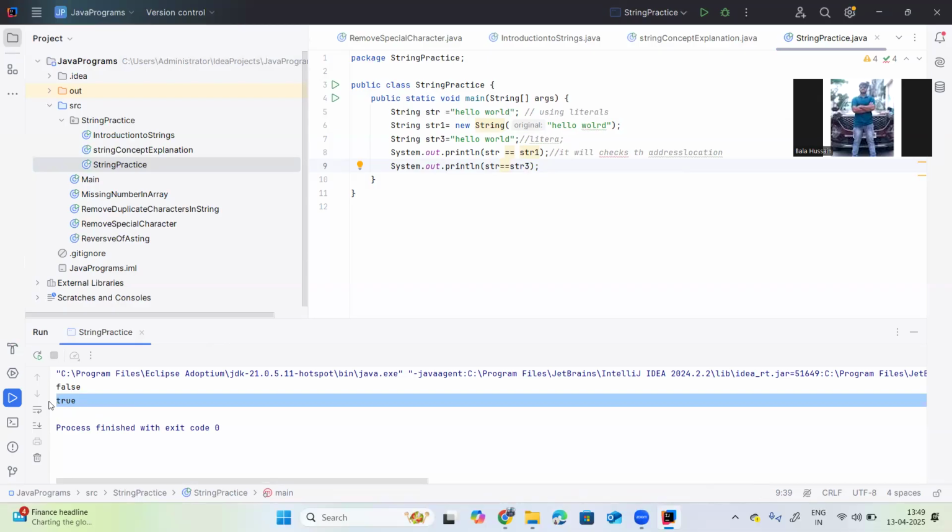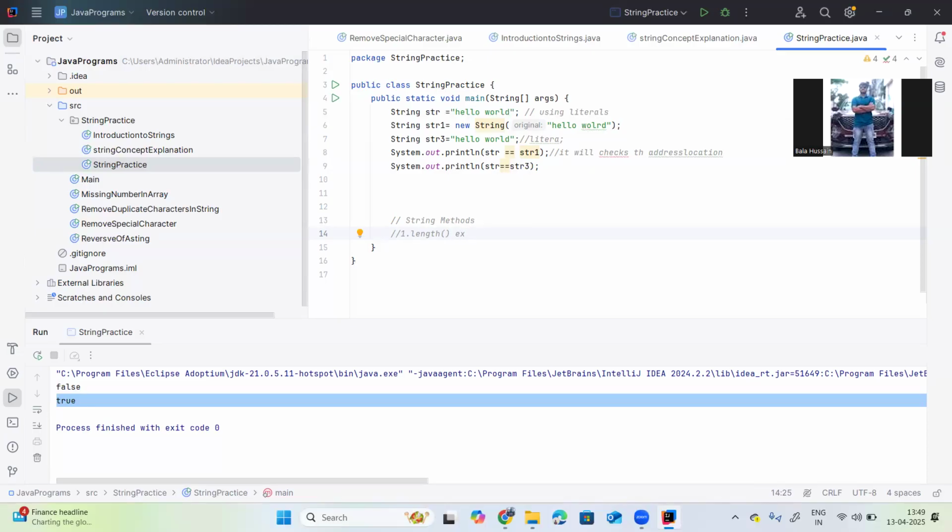Okay. Now let me explain the Java string inbuilt methods here. Next, I will explain the concepts like string methods. The first method is the length method. What does this length method do? It returns the number of characters in the string. For example,